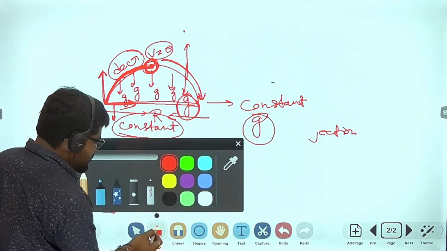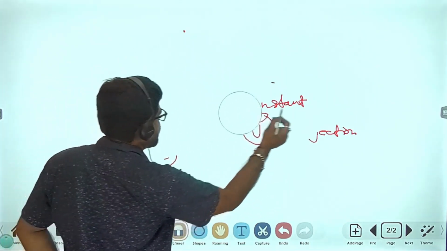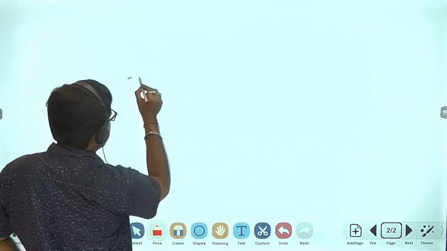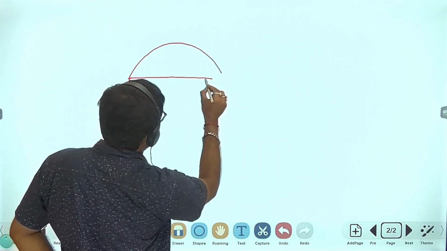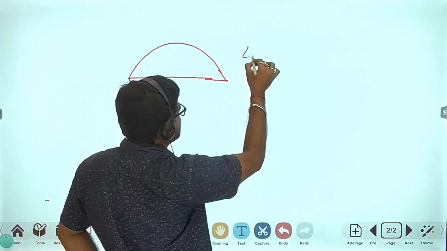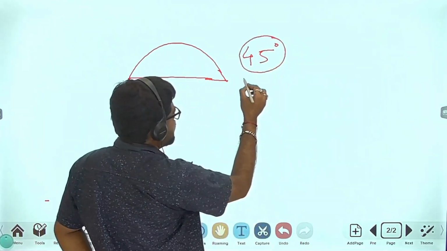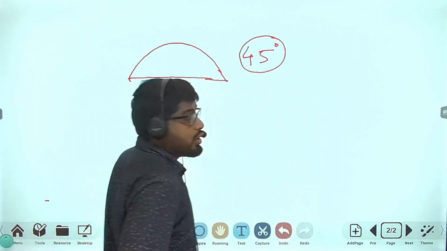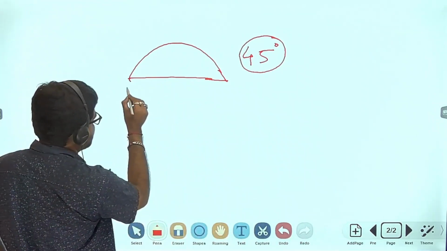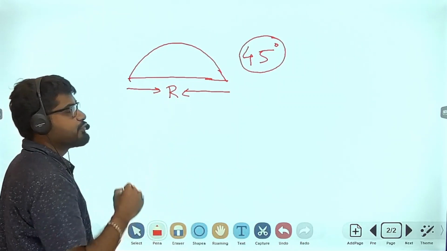I will tell you some formulas about projectile motion. Look at here. The formulas are very important in projectile motion. If an object is projected at a 45-degree angle, then the object will reach the maximum horizontal range. I told you this is the horizontal range. Then how do we get the 45-degree angle?